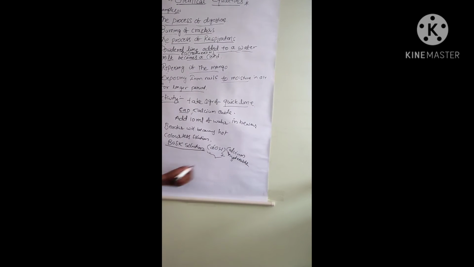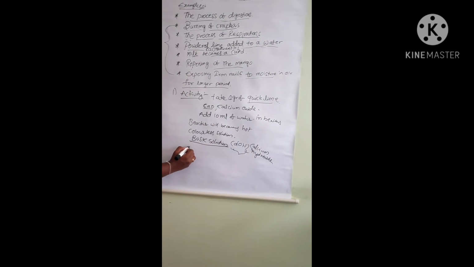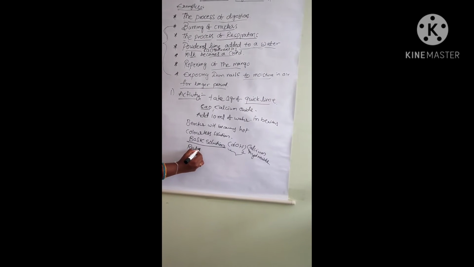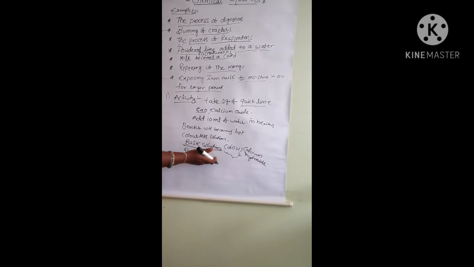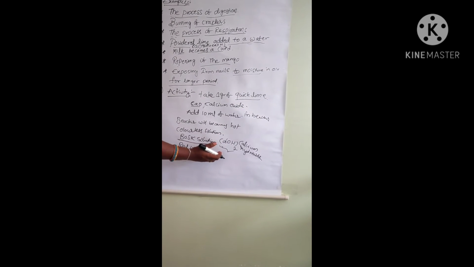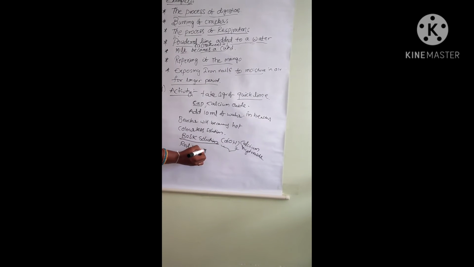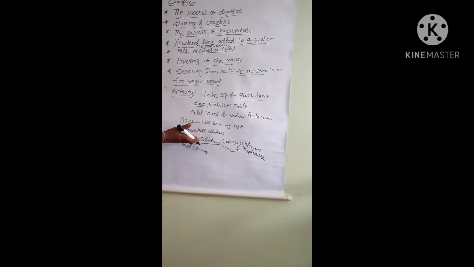This is the basic solution. When we dip red litmus paper in the above solution, it becomes blue litmus paper. That's why we call it a basic solution.